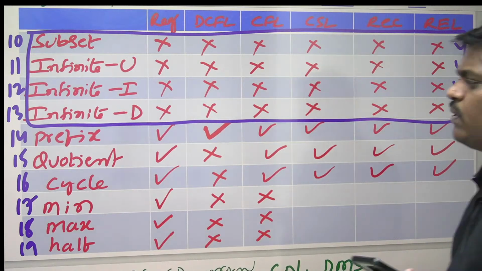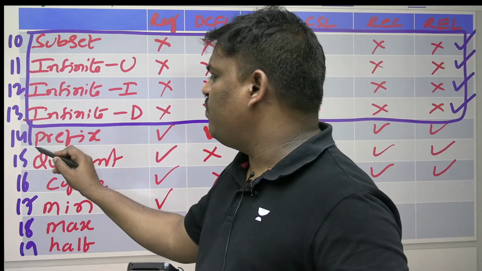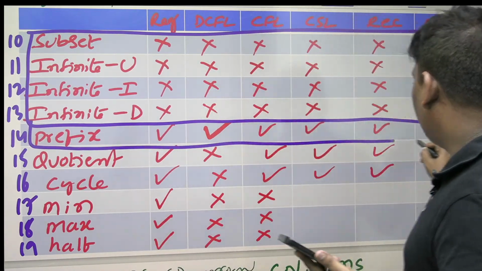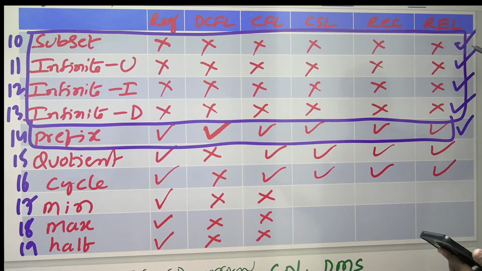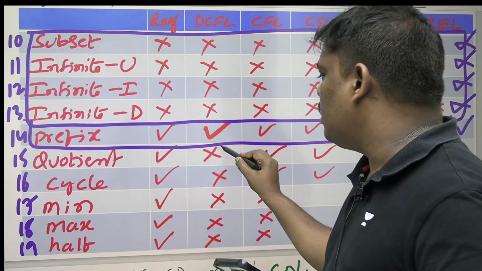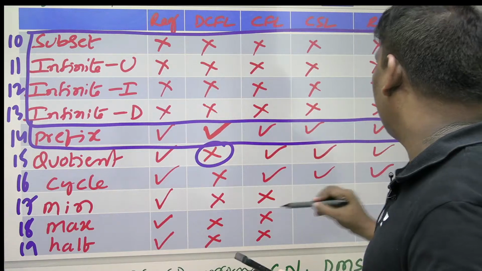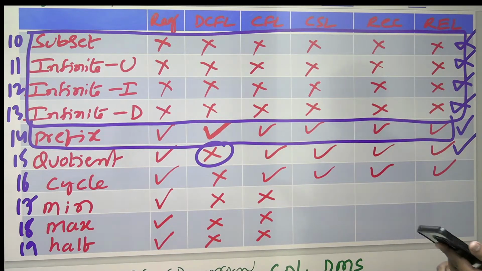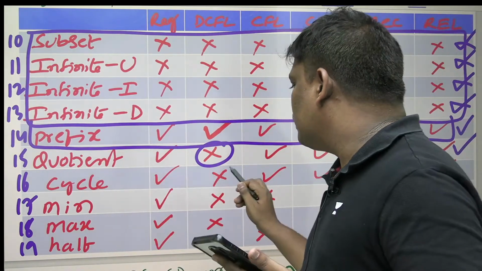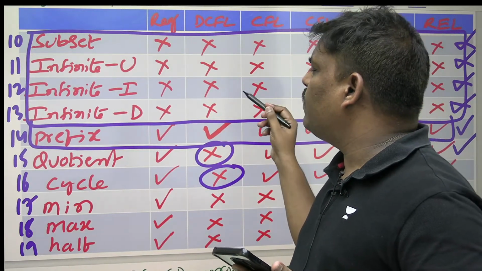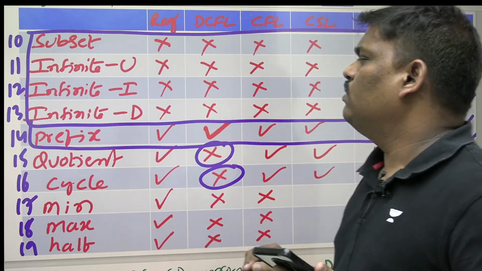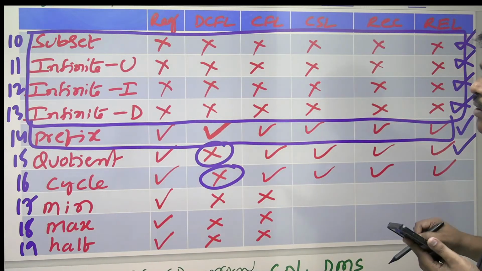And one more thing, see this prefix operation, all closed. Here all are not closed. Here all closed. Next one, quotient operation. Except this one, all closed. Cycle operation. Except this operation. Mostly, for DCFL, mostly not closed. Just remember for a DCFL, which is closed.